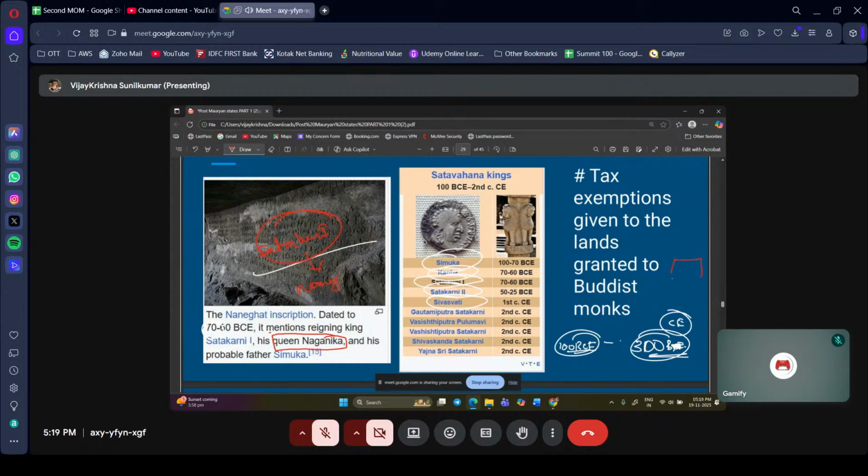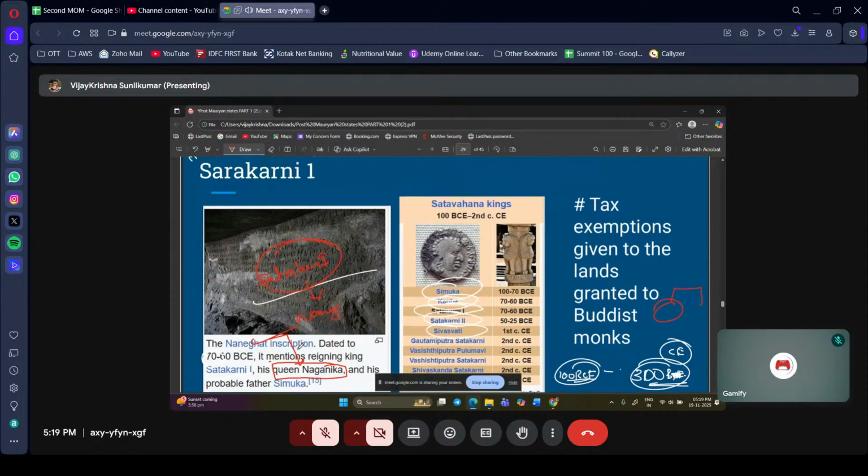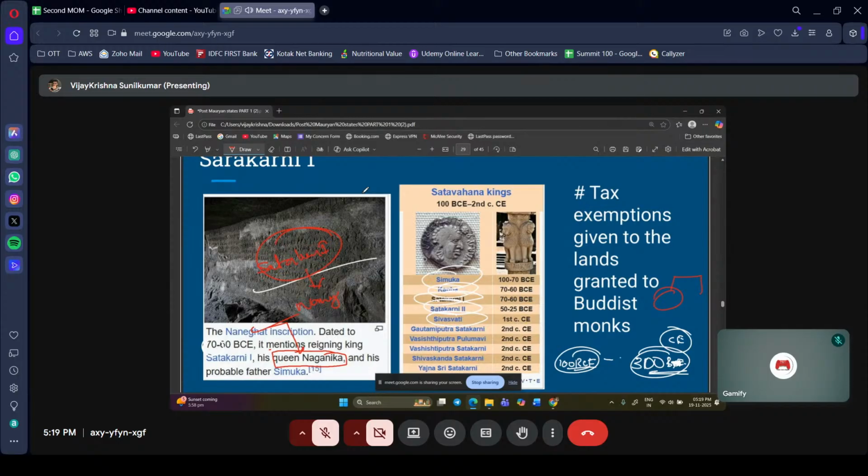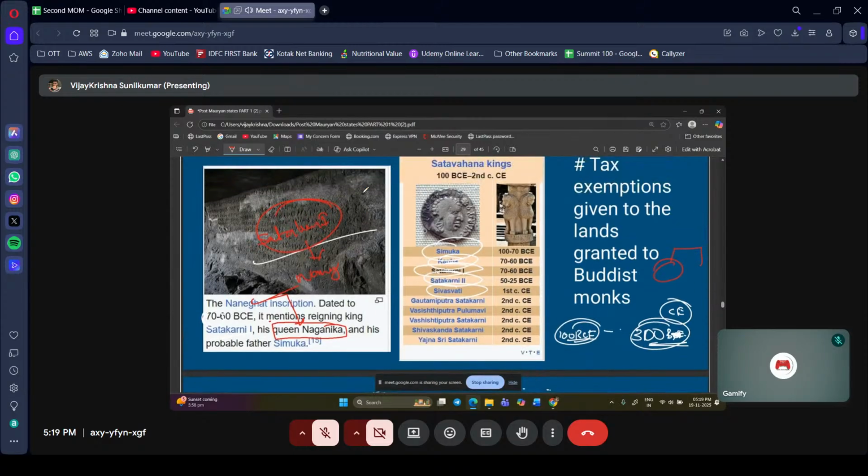What do you call an older person? You call them Nana, right? Yes, sir. So we can say the older one, that is Satakarni 1, that is Naneghat, the older one. It is by the queen. Just remember it like this. Our grandfather and grandmother are always in love. So in the Naneghat inscription, it is the queen Nayanika who built it, mentioning the reigning times of Satakarni 1.